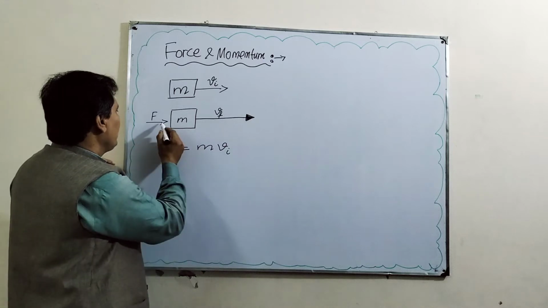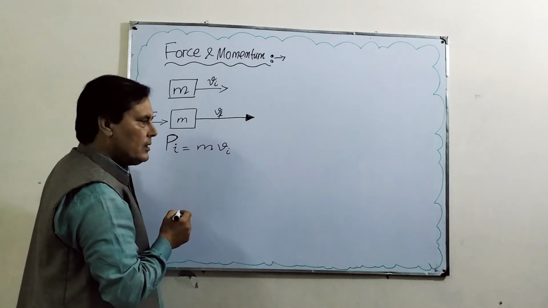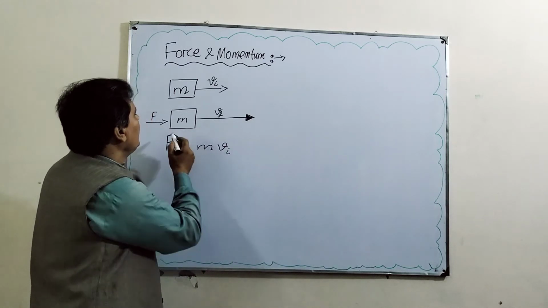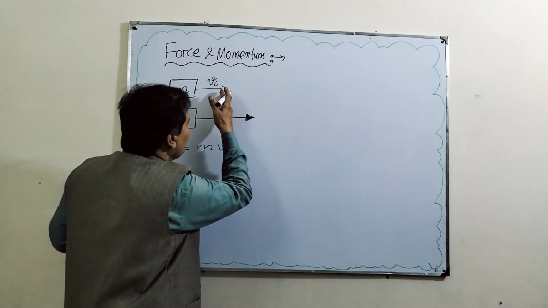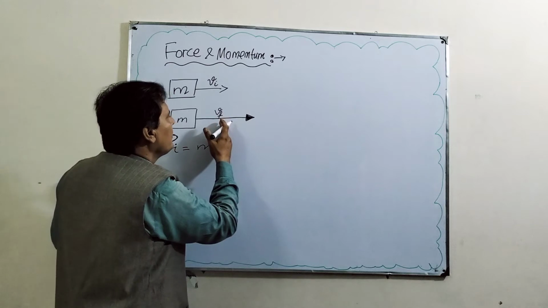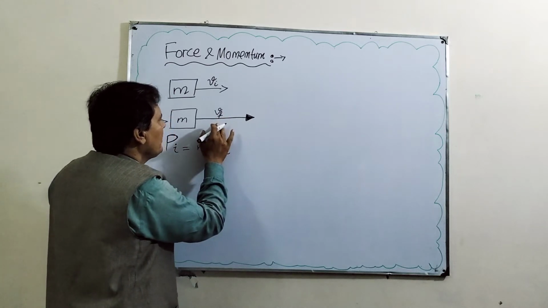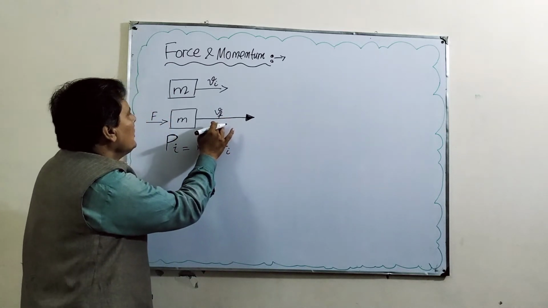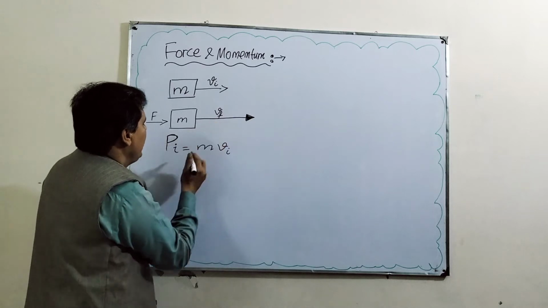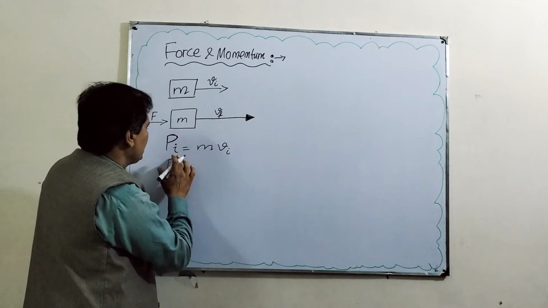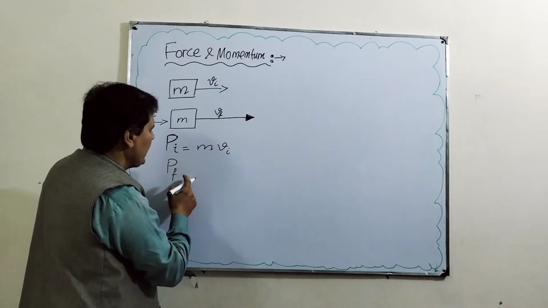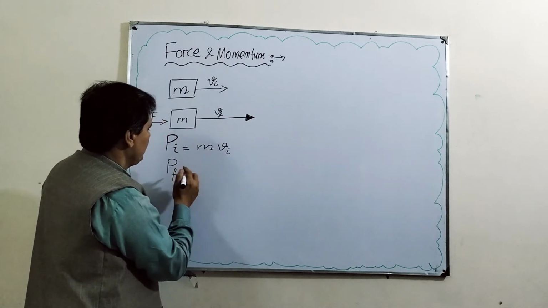What happens when the force F acts on the body? It produces an acceleration and changes the velocity of the body from Vi to Vf. Its velocity is increased by some amount, so its momentum will become the final momentum, Pf. Place a subscript i for initial and f for final momentum.